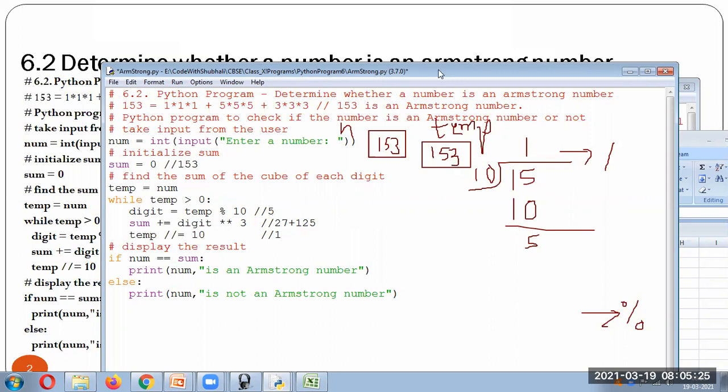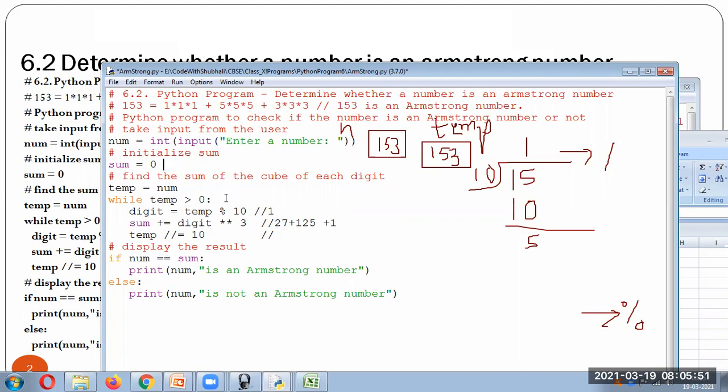Again, we'll divide. Now we will get the remainder as 1, which is the last digit, and that will be added over here. And definitely, when you divide, you will get 0, so the iteration will stop and come out. Now when we compare the sum with the number, both are the same, and that is the reason we say it's an Armstrong number. I guess it is clear.